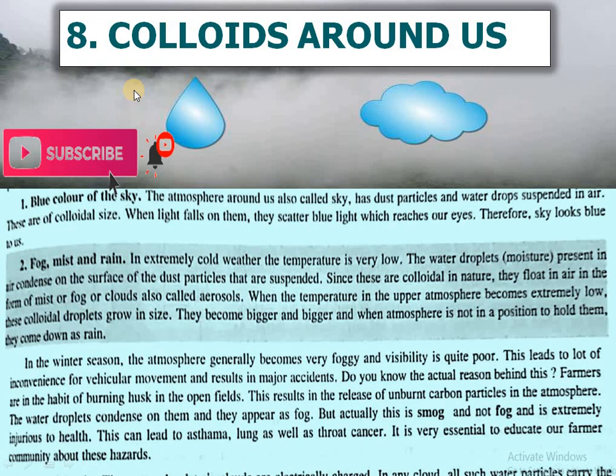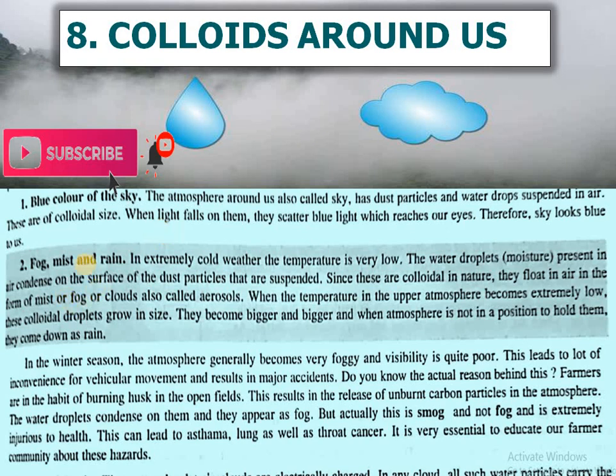So moving to our next topic, colloids around us. As I told you earlier, there are colloids everywhere. For example, the first example of a colloid in our life is the blue color of the sky. The atmosphere around us is also called the sky. It has dust particles and water droplets suspended in air. These are of colloidal size, and when light strikes them they scatter the light, and the blue light reaches our eyes. So this is the reason why the sky looks blue to us.